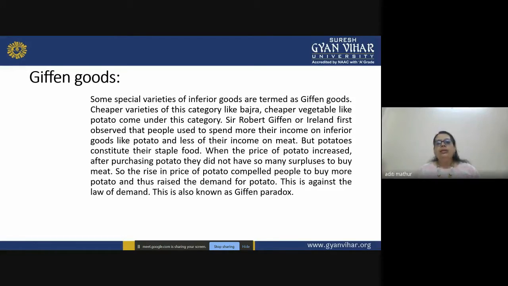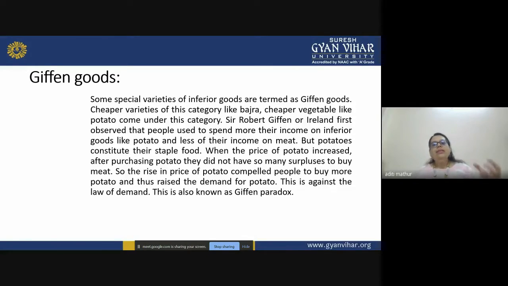Sir Robert was observing one of the farmers, and he observed that the farmer was spending more of his income on inferior goods like potato, and less of his income on meat, which is a superior item in comparison to potato. But potatoes were one of the staple items in their daily diet.